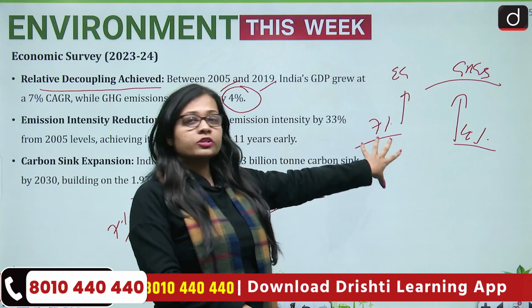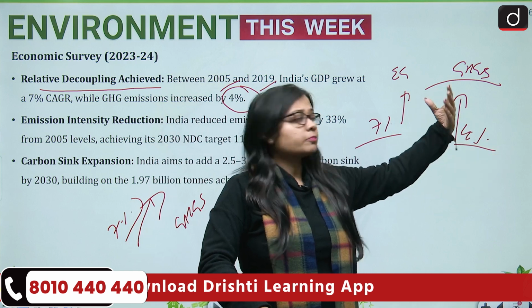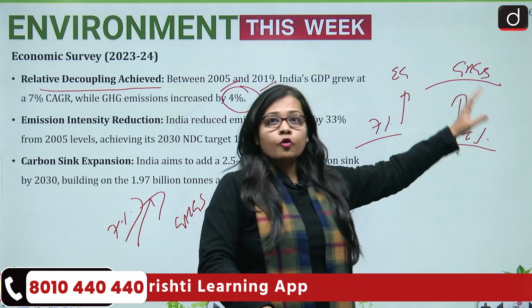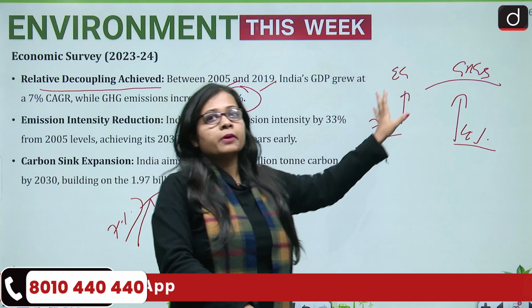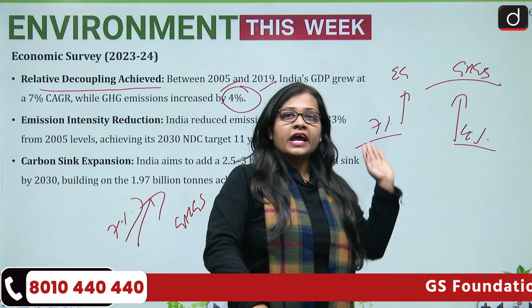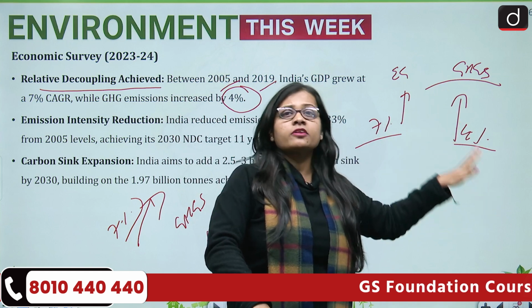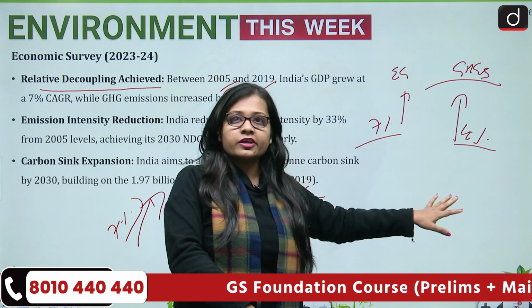Economic growth is rising at 7%, but emissions are rising at 4%, and 4% is less than 7%. So economic growth is high, but emissions, even though they are taking place, are taking place at a lesser pace than the economic growth.